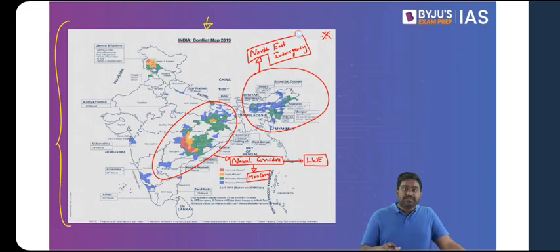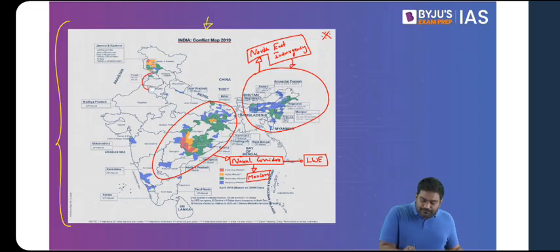So we will take a look at this. We will understand Northeast insurgency in a separate chapter altogether. We'll study some of the most important insurgencies and we'll look at some important states and we'll look at the current status of Northeast insurgency. So that is the second conflict zone of India. Next, Punjab.